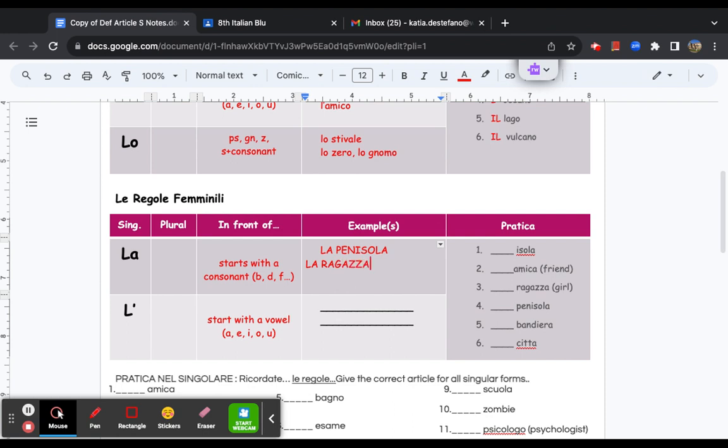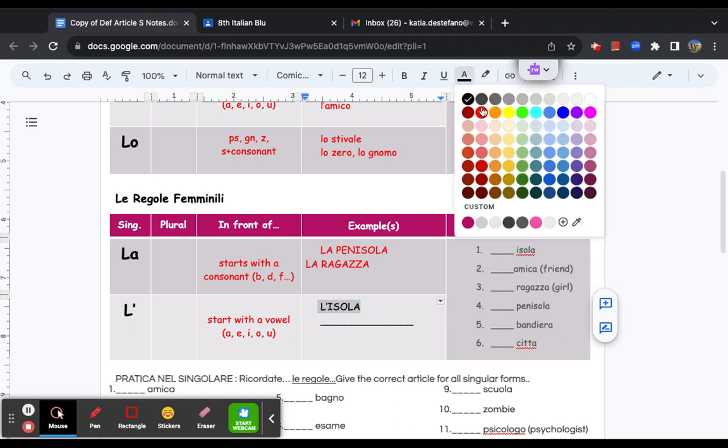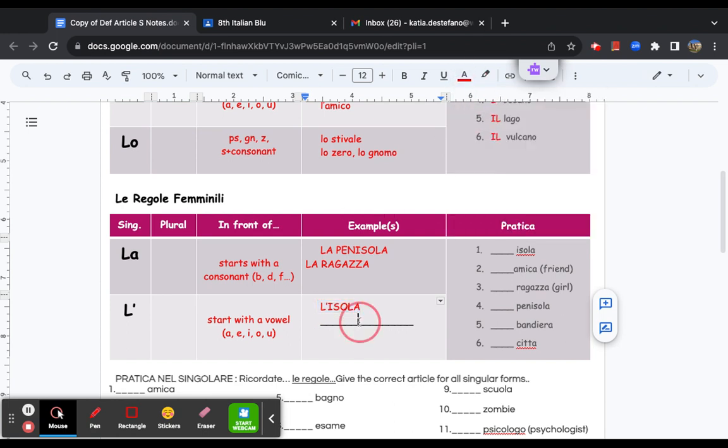The next one, maybe we have la ragazza, the girl. And yes, I know that it's here as an example as well, right? Now we have words that start with a vowel. Here from our vocab list, I'm thinking of words like l'isola, island, right? Un altro esempio, another example, maybe not from our vocab list, but l'amica, the friend, okay? So again, here we have examples of words that are feminine. They both end in a, all of them end in a, right?